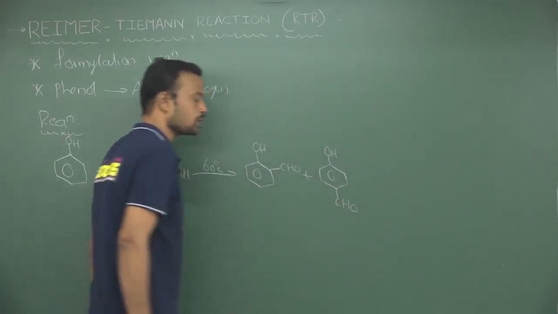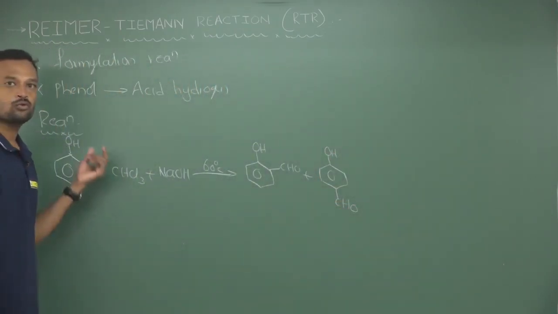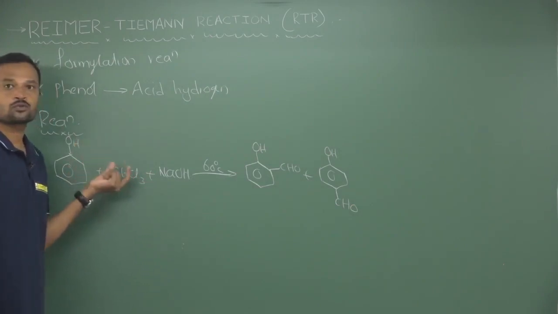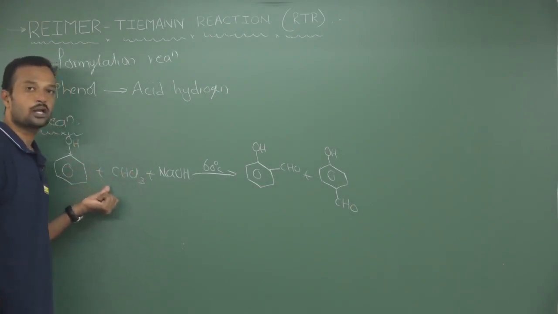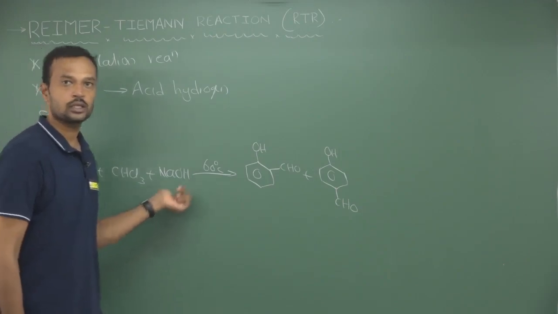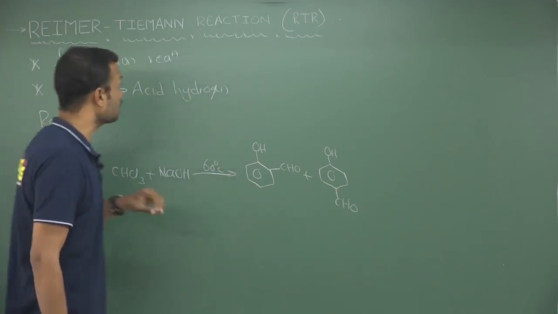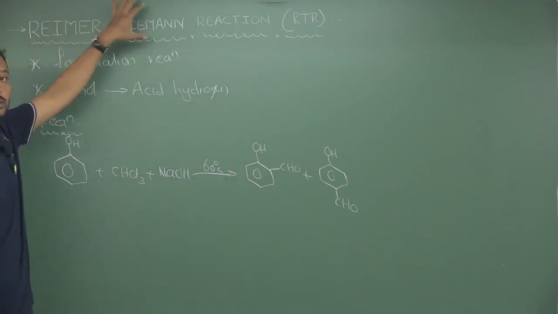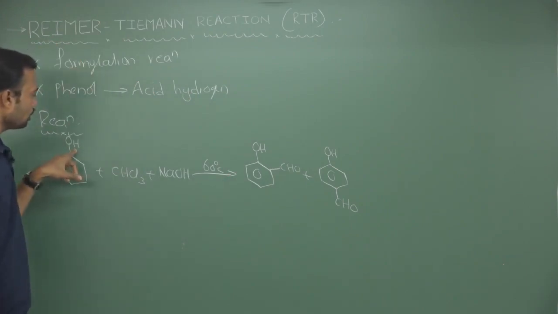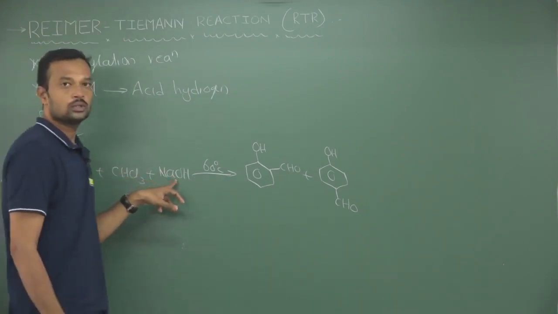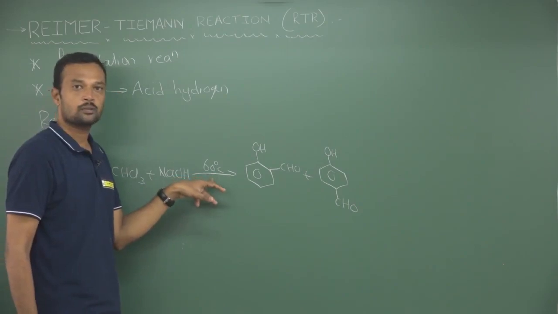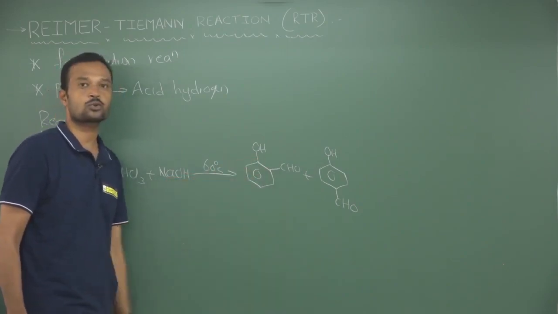So, generally formylation is not preferred from Friedel-Crafts acylation. It is preferred only in the presence of the Reimer-Tiemann reaction, Vilsmeier-Haack reaction, Gattermann reaction, etc. So, the topmost reaction is the Reimer-Tiemann reaction. So, phenol reacts with chloroform in alkali medium at high temperature, that is 60 degrees centigrade. A mixture of two products is expected.